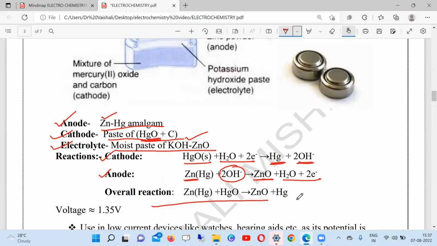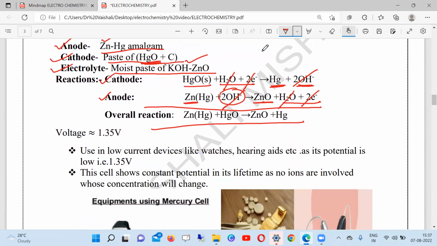So in overall reaction, you can see everything is cancelled out: this OH minus, electrons, water. So what is left? Zinc plus HgO gives zinc oxide plus Hg. So you have to learn this reaction.